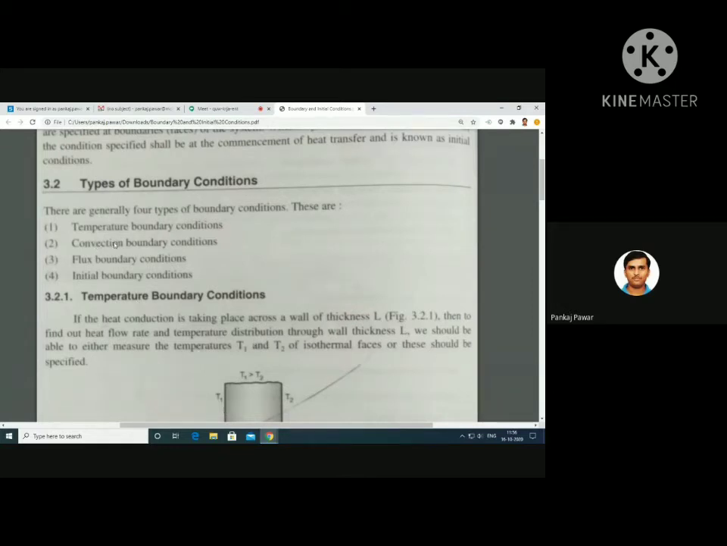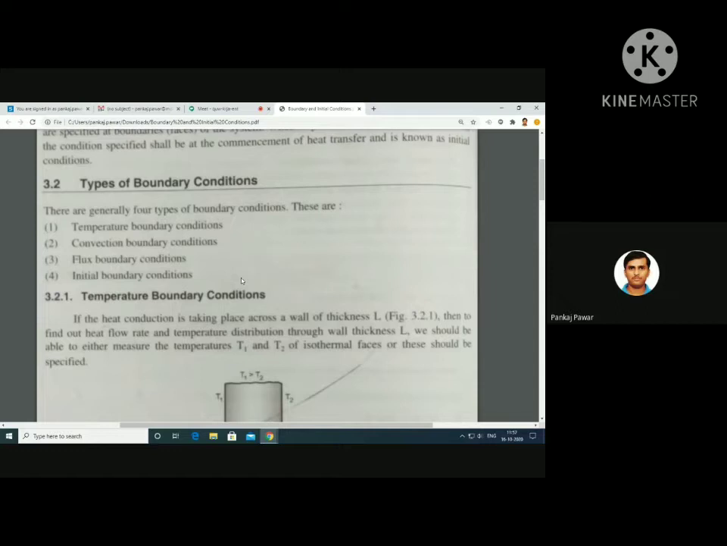Similarly, you can have the convection boundary conditions. You can say that at the left side, at the extreme left, that is x is equal to 0, there is convection heat transfer. And at the extreme right also you can say there is convection heat transfer. So there you can say convection boundary condition. Clear? So that is the convection boundary condition. Then you can have the heat flux boundary conditions. And one more boundary condition is there. Some initial conditions are also there.